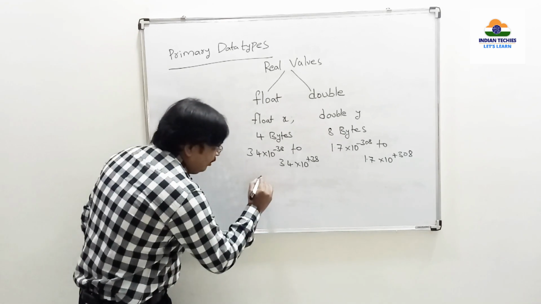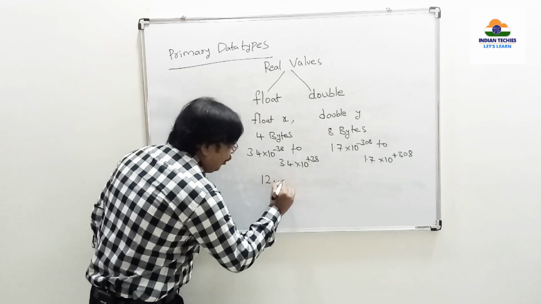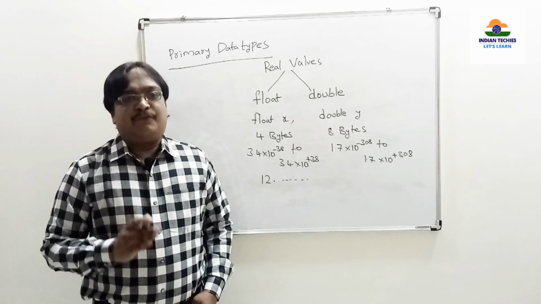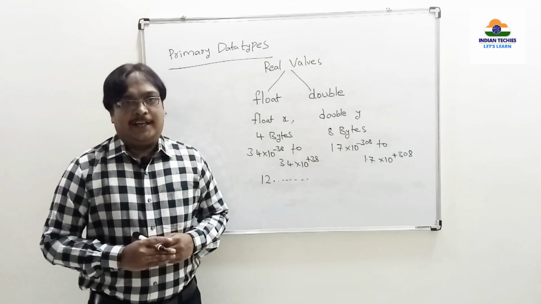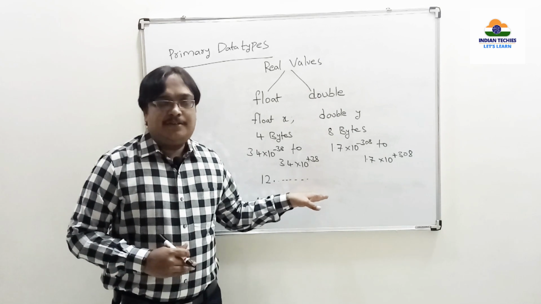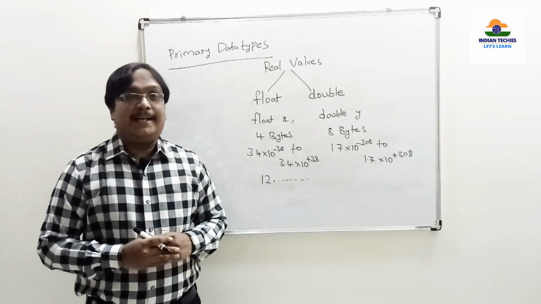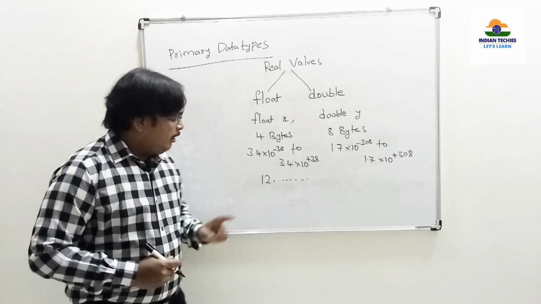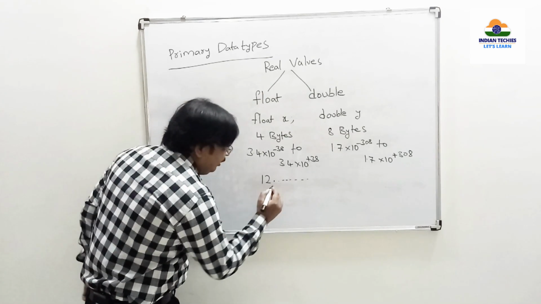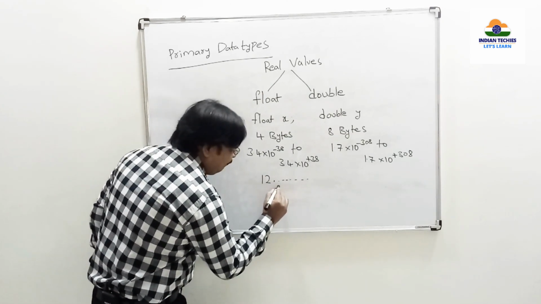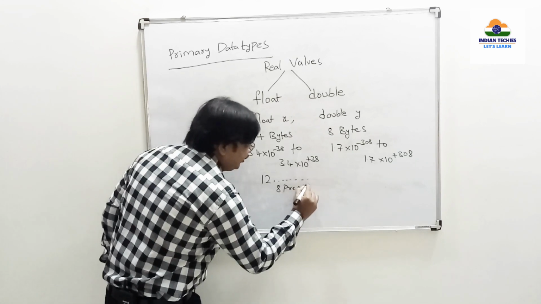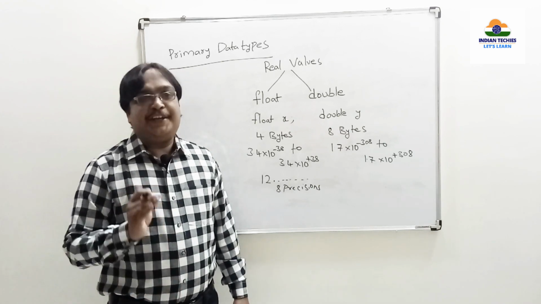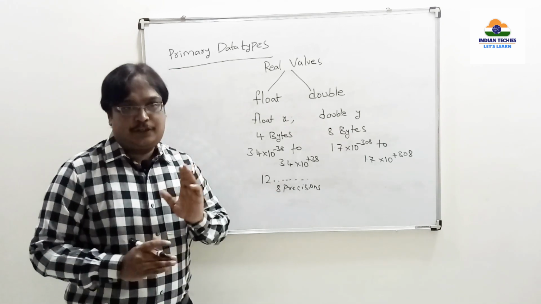Next, generally the values after the point are considered decimal points. But remember, from now onwards, in any programming language, after the point these are not called decimals. You call them precisions. So I am repeating again, we call it precision. A float can store up to 8 precisions after the point. At the time of display it will show only 6 precisions, but it can store up to 8.